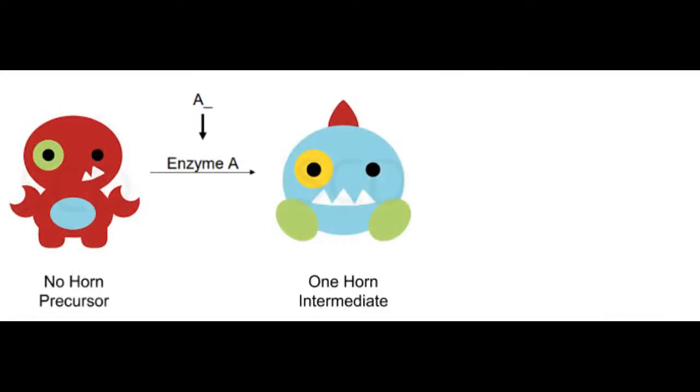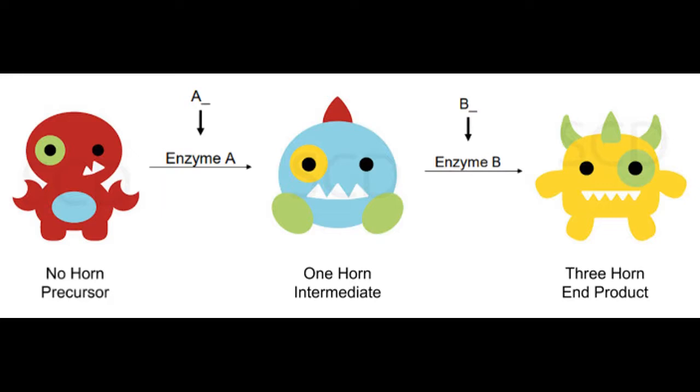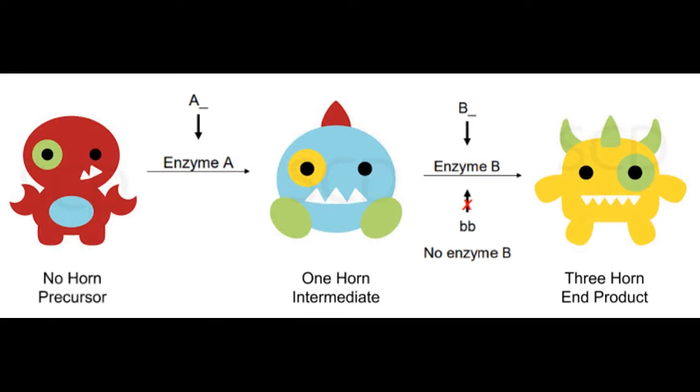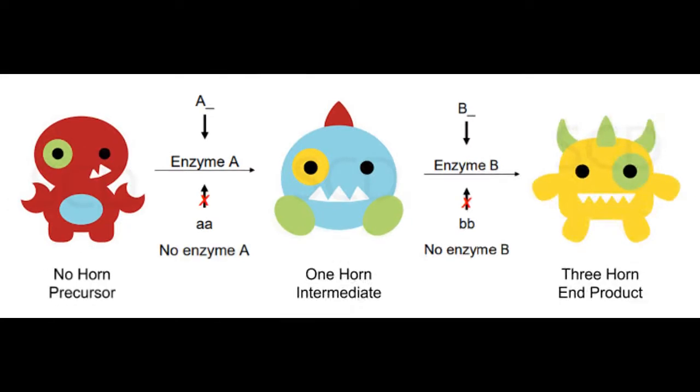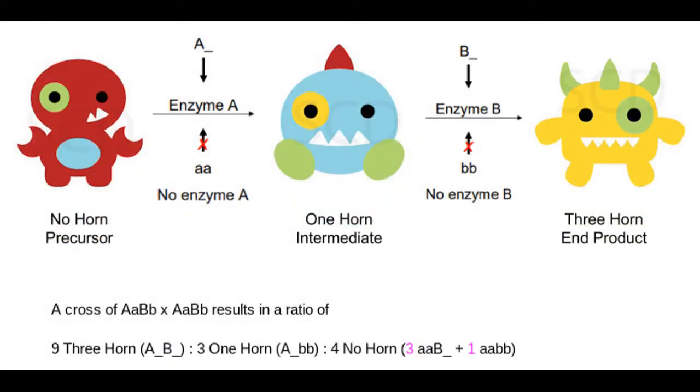This can be further explained by looking at the biochemical pathway for monster horns. When the no-horn precursor gains enzyme A, it turns into a one-horn intermediate. If the intermediate gains enzyme B, it becomes a 3-horn monster. If it does not gain enzyme B, it remains a 1-horn monster. However, when there is no enzyme A, the monster is homozygous recessive for this locus and will remain a no-horn monster regardless of whether it obtains enzyme B or not. Thus, the offspring ratio for a dihybrid cross would be 9 3-horn monsters, 3 1-horn monsters, and 4 no-horn monsters.